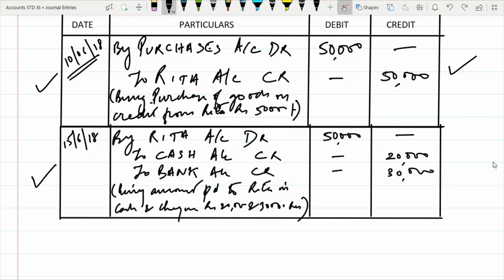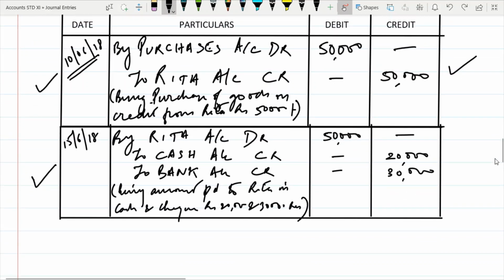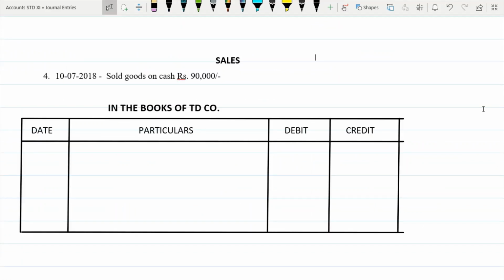I hope you have understood purchase now. So we have done two things. One is when you purchase on cash, the other is when you purchase on credit. Let us start with a sales transaction now.